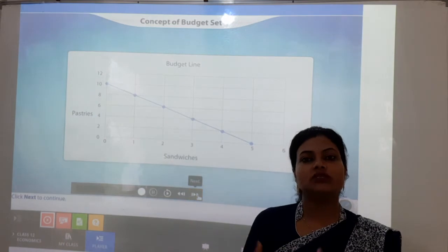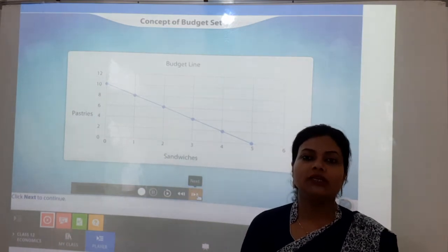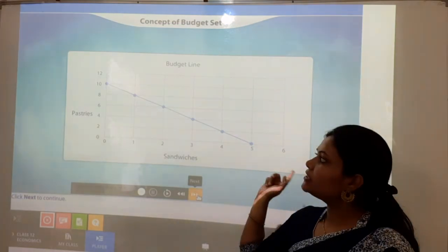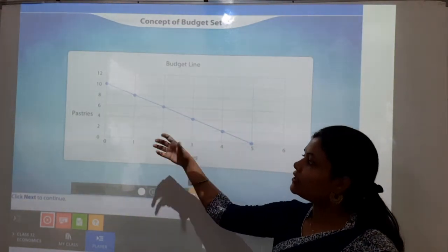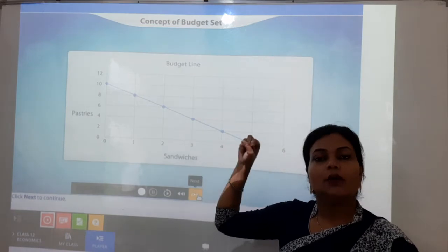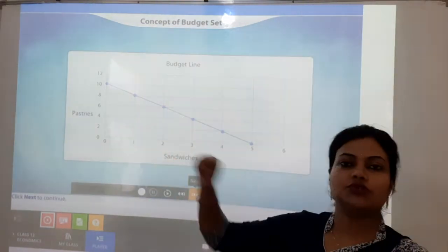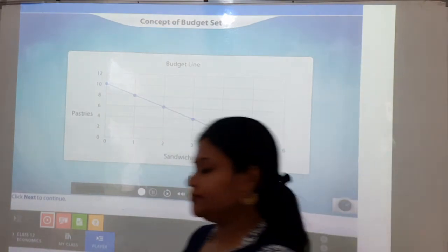With the given resources, we have to choose the combination which will give us the maximum satisfaction. So the budget line is the limitation, that with a certain amount of money only, these are the combinations we can choose for these two products.